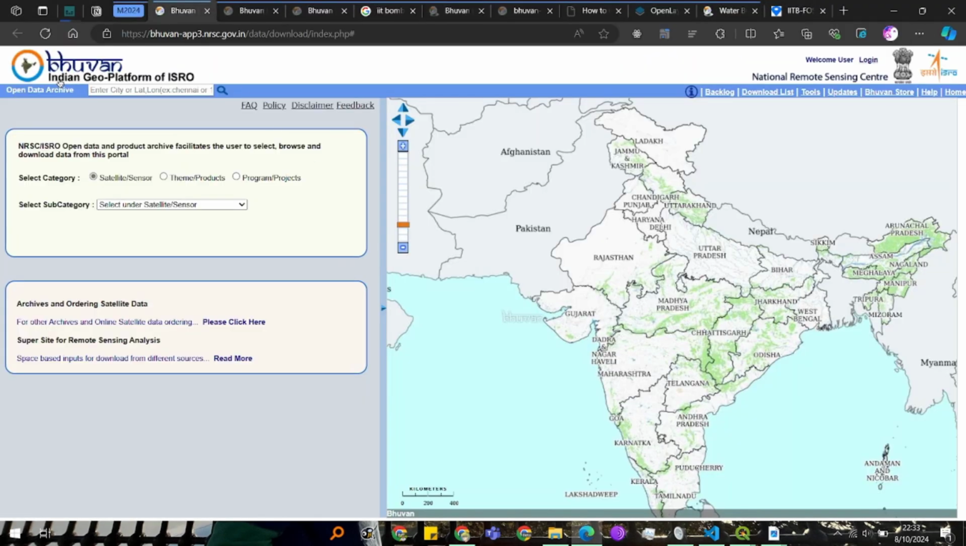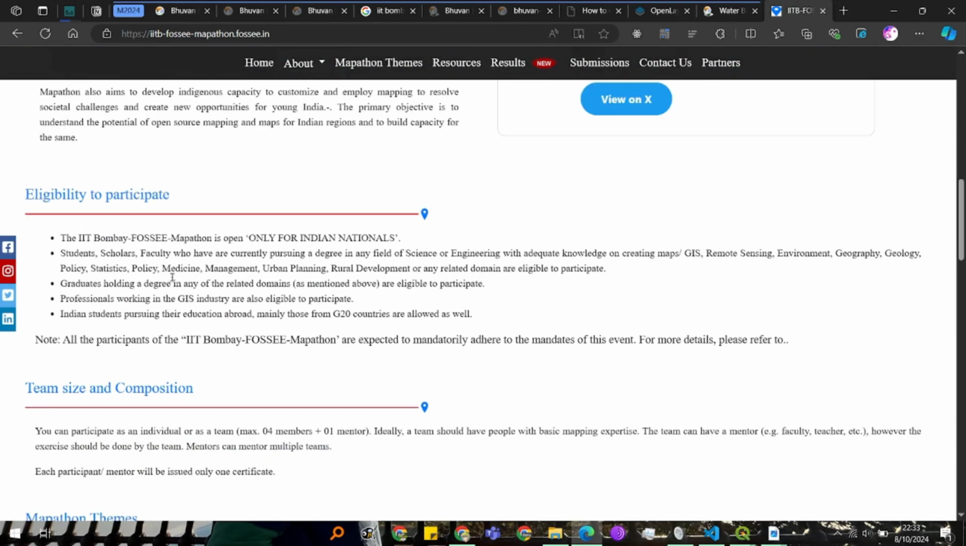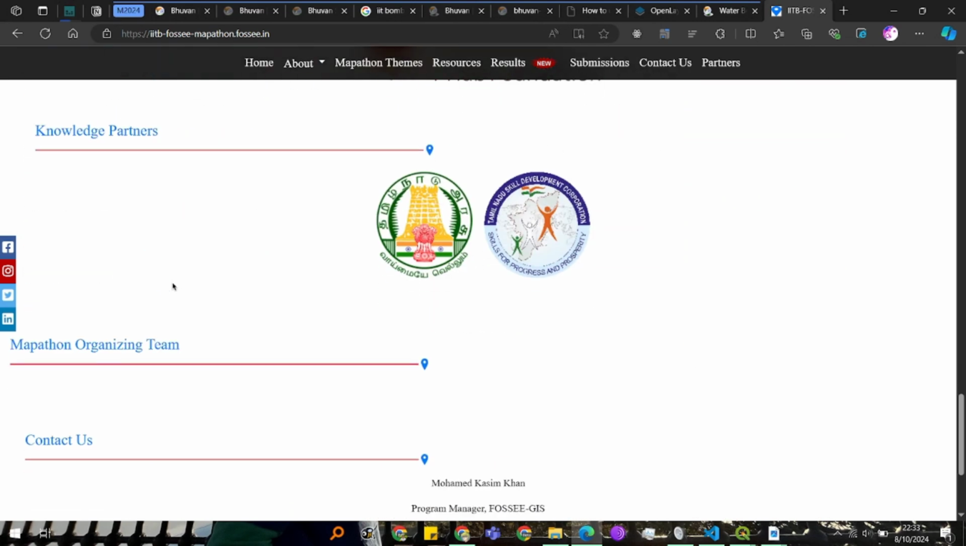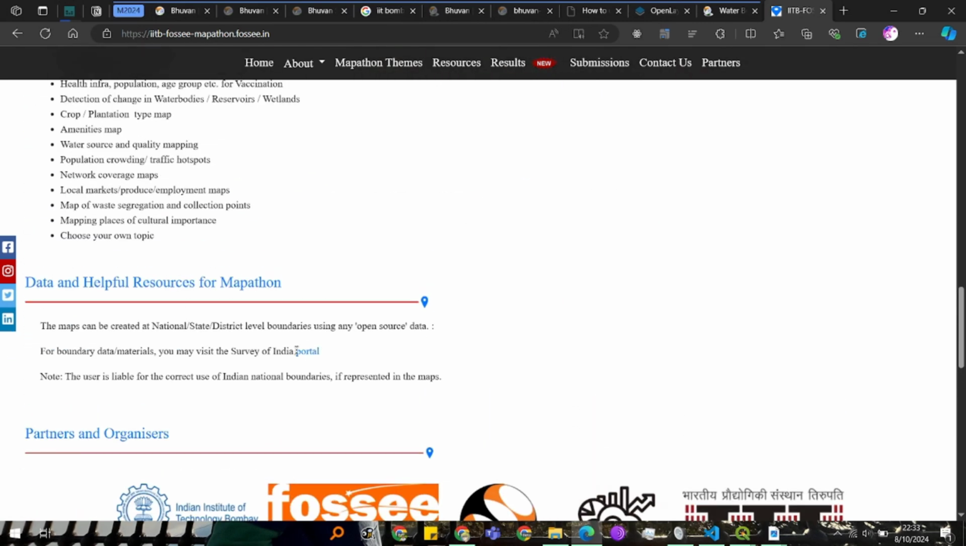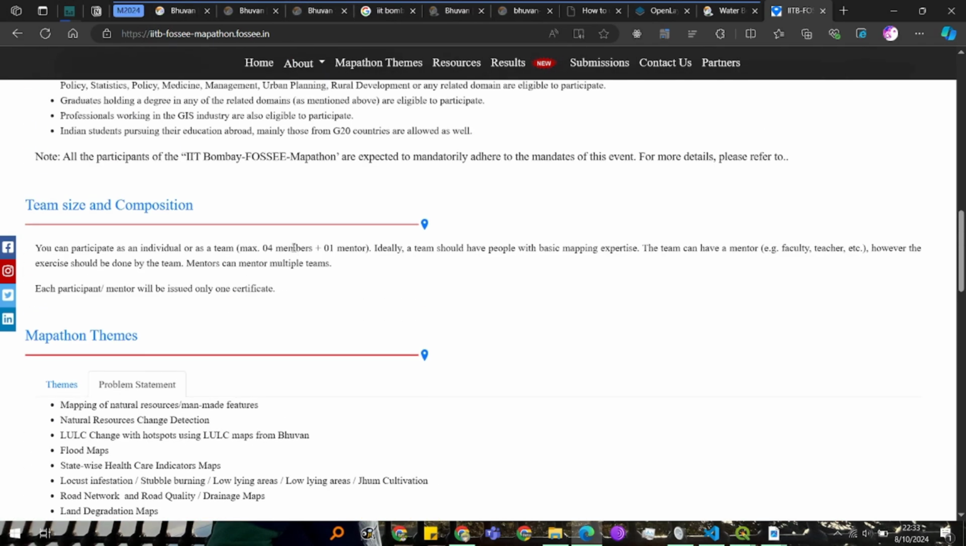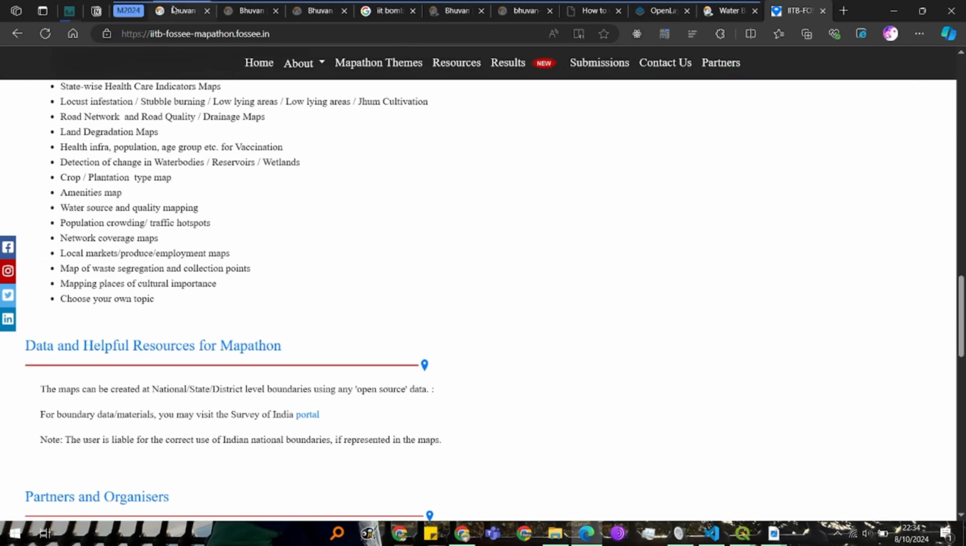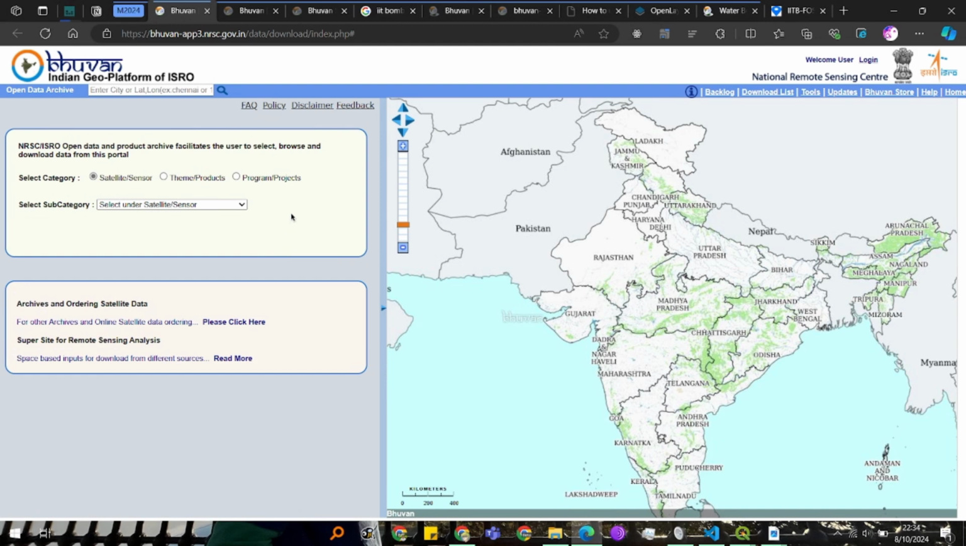So this is the Bhuvan website, but before that let me show you where they provide the resources. In the website itself, they want you to use the data that is captured by ISRO, right? They have given the links here. You can see the maps can be created at this level in open source data and in this portal, right? I think they have actually removed those links, but in the previous versions there were links about Bhuvan and many other NRSC websites. Let's go to the home page of this website.